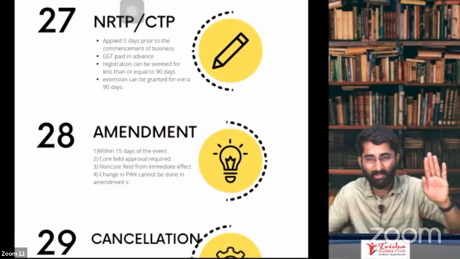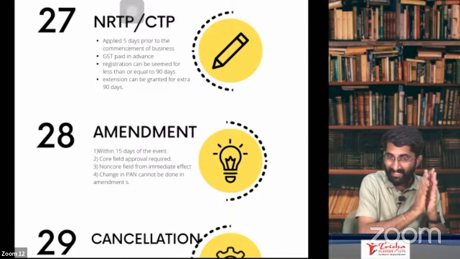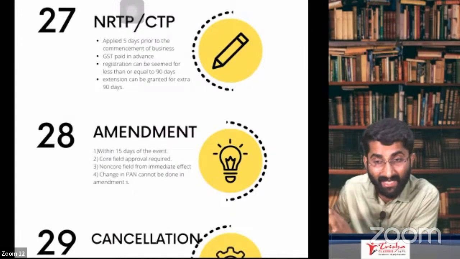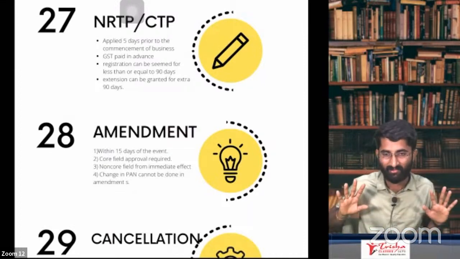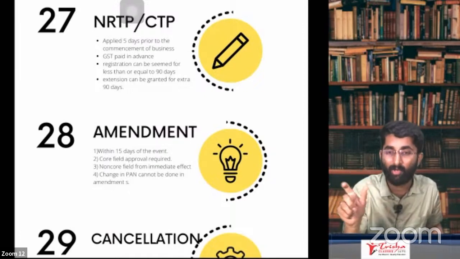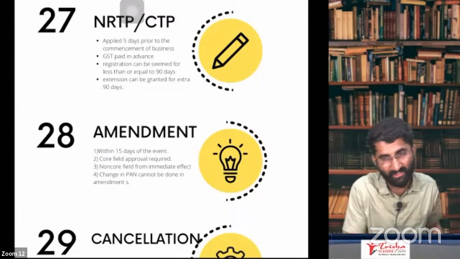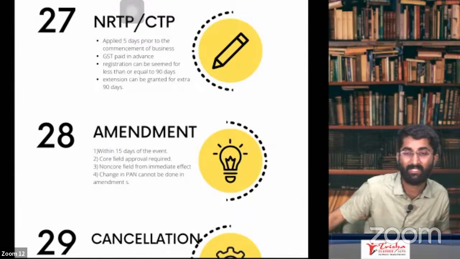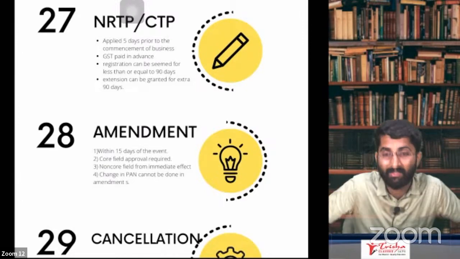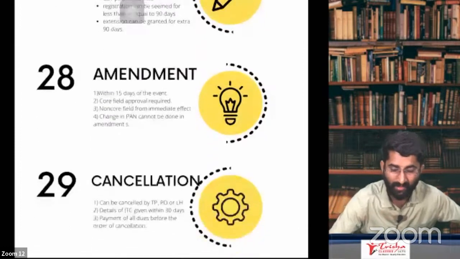So within the next 15 working days you will apply. Within the next 15 working days, you will get the notice under GST REG 03, that is the show cause notice. So they will be asking for some explanation. You have to give the explanation. If that is not satisfactory, they might give you GST REG 05, the rejection. So they might reject it as well. That is the amendment case.